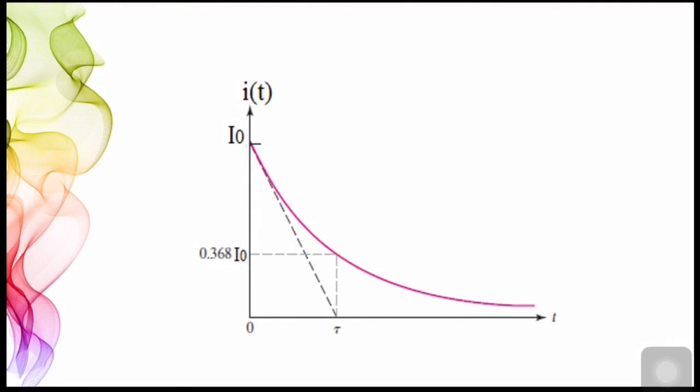At t equal to 0, the external excitation or external source is removed, but still the current remains I0, that is V by R. Then the stored energy in the inductor is dissipated gradually through the resistor, and finally, when the total energy is dissipated, the current through the circuit becomes zero. You can see it here. It is approaching zero. Hope it is clear.